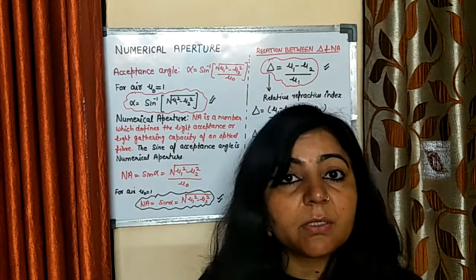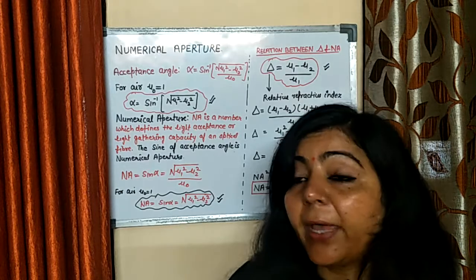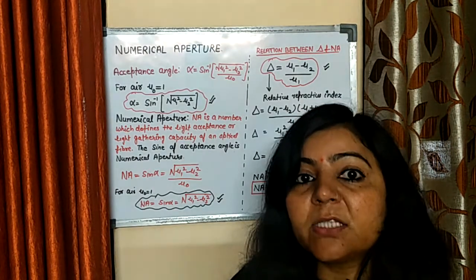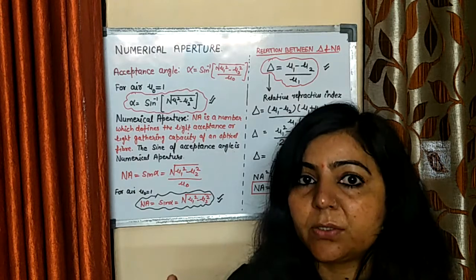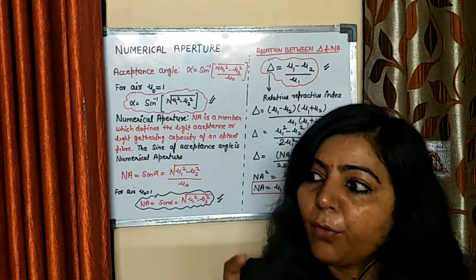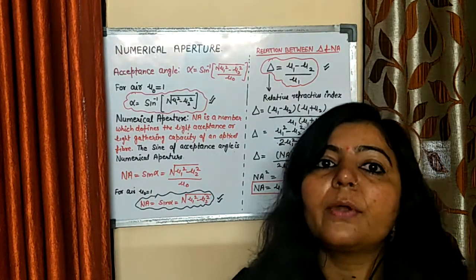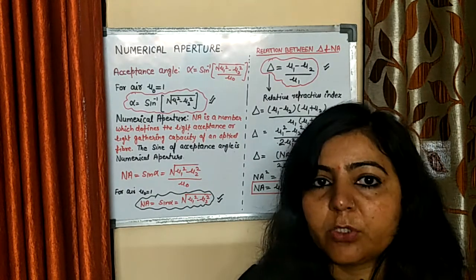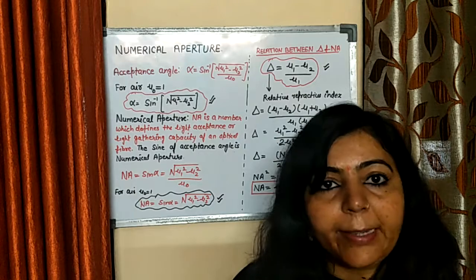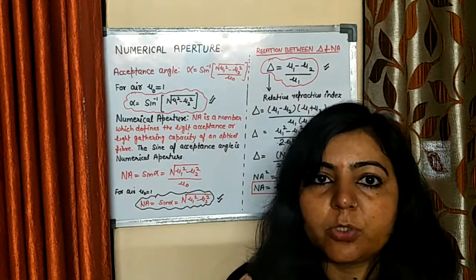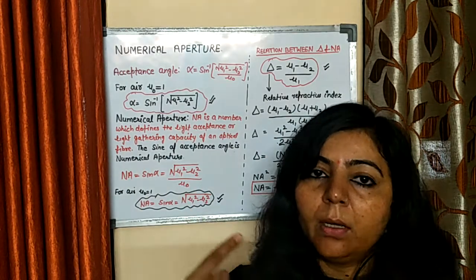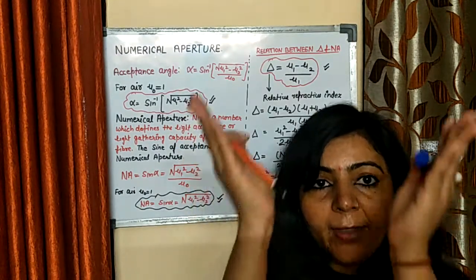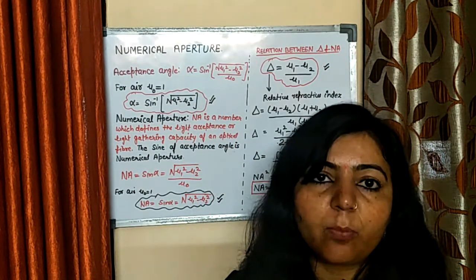The second parameter is the acceptance angle. The acceptance angle is the angle made by the incident ray with the fiber axis in the launching medium, for which the angle of incidence over the core cladding interface is equal to the critical angle. Then you have the acceptance cone, which is obtained when you rotate the light ray corresponding to the acceptance angle about the fiber axis. All the light rays entering through the cone will be accepted by the optical fiber.